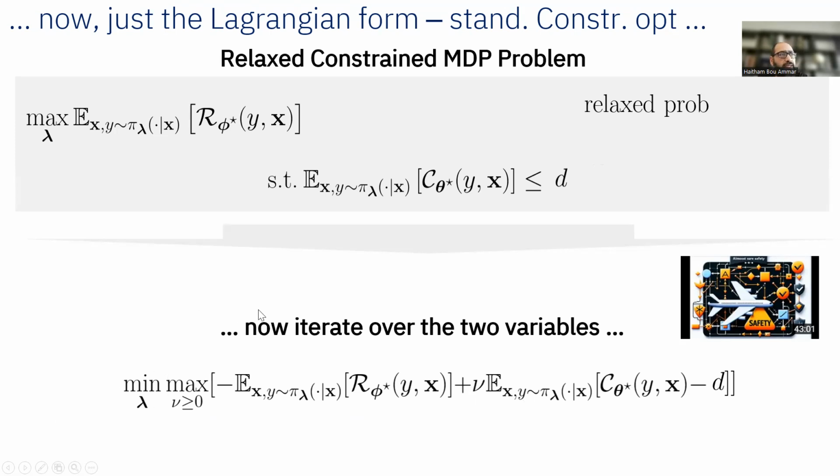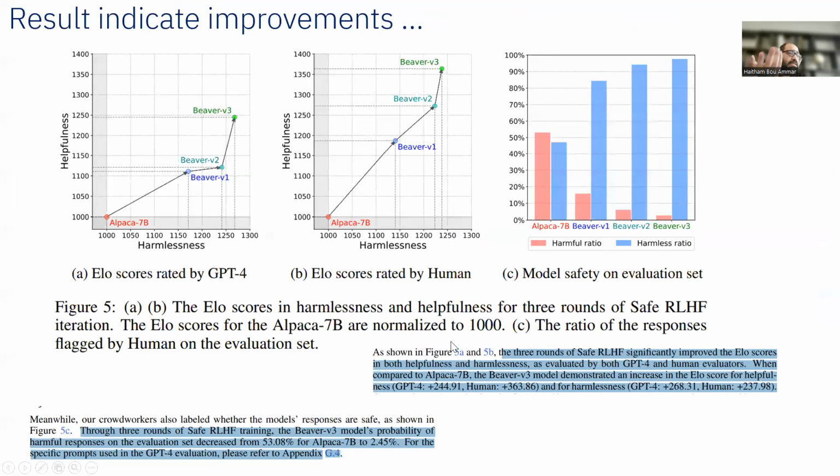So you do the gradient step in the LLM parameters, and then followed by another gradient step in the Lagrange multiplier parameters, right? So it's just solving a standard kind of min-max problem now. Okay. And here are some of the experimental results. I'm not going to dig a lot into them. I would say maybe go to the paper and have a look at this.